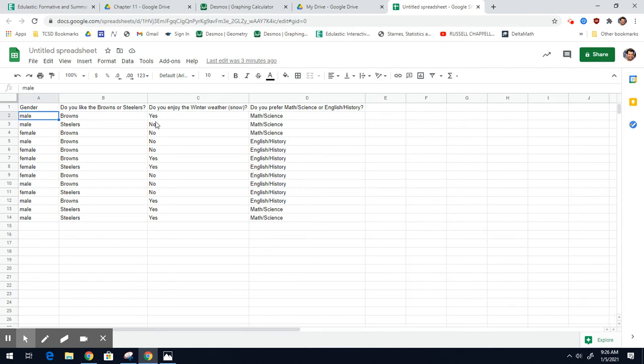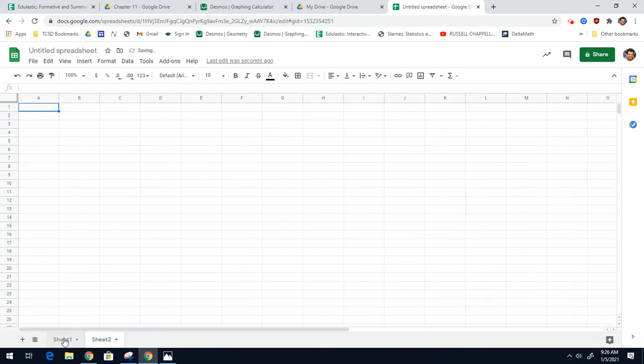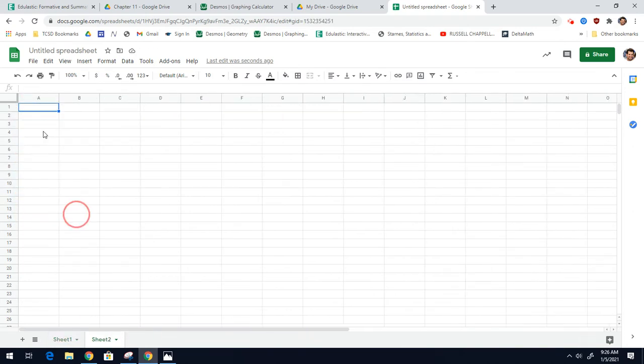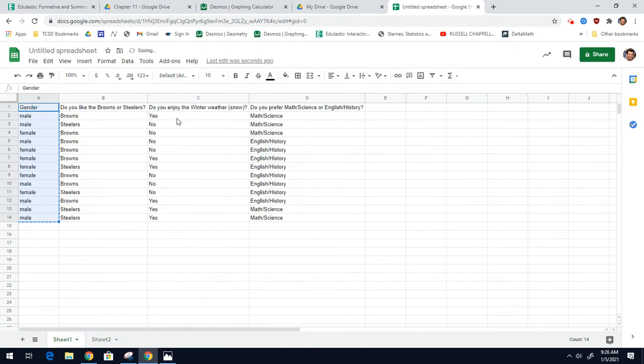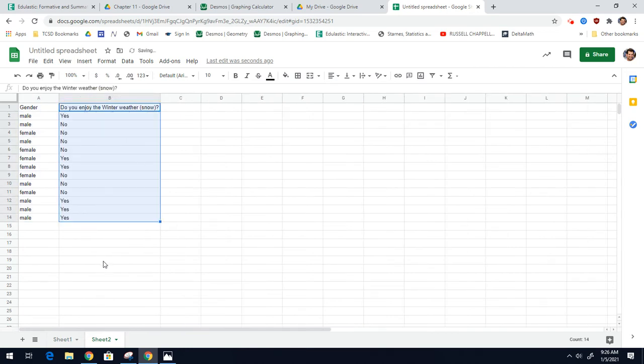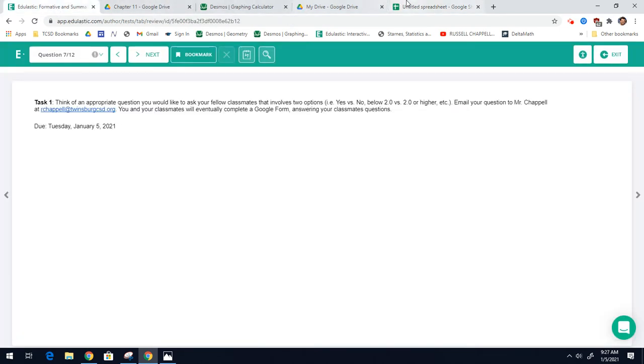This male said no. So again, my suggestion is just write it on a piece of paper, or down here, you could create a new sheet like this, and you could copy the first column, and then you could copy your important question. Copy and paste. And then if you click up here, it'll make that bigger. But that's what you could do to focus on just your data. So maybe that's a good idea. All right. So when you get your data, you're going to have to sort it as the first couple parts. And again, I'll use my data as an example.